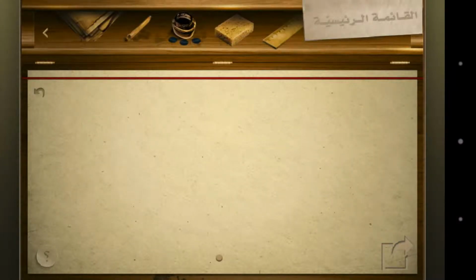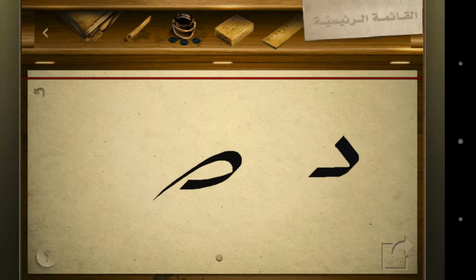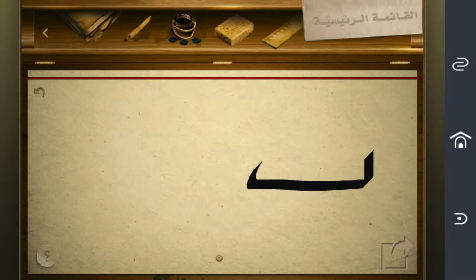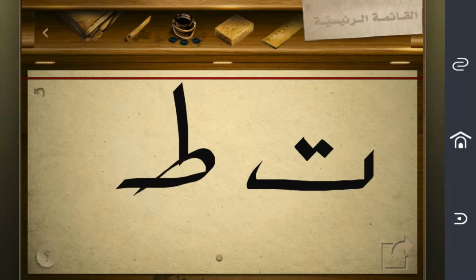The second sound is D. And the emphatic form is B. Again, D, B, D, B, D, B. The third sound is T. And the emphatic form is T. Again, T, T, T.